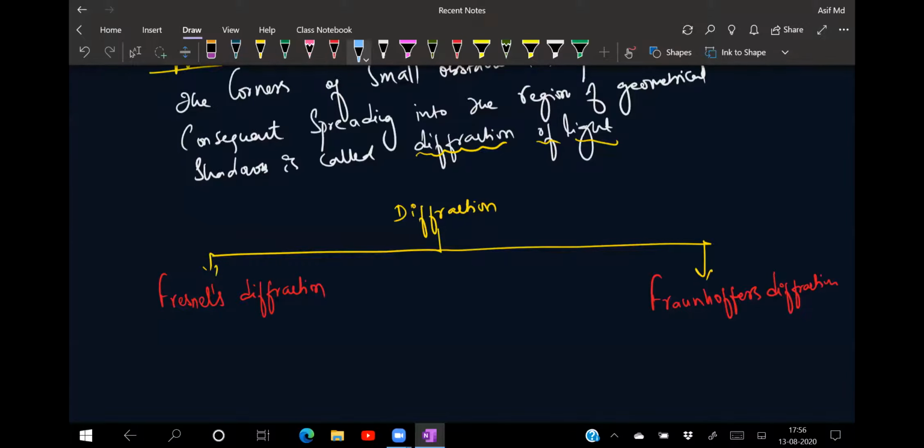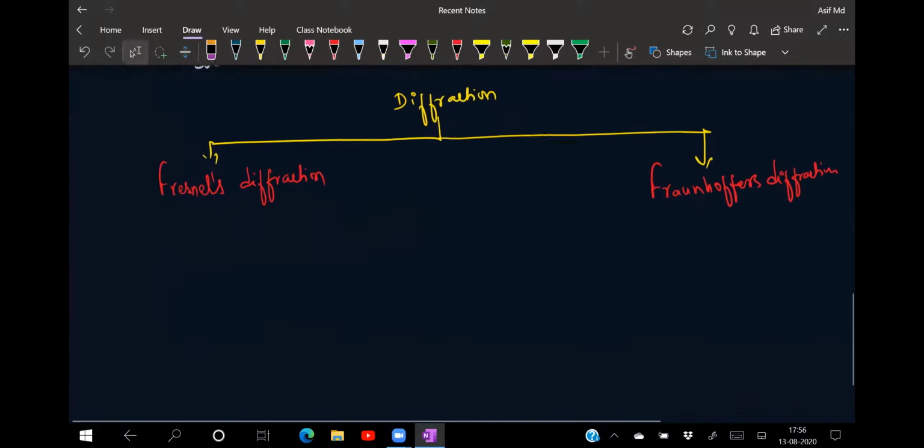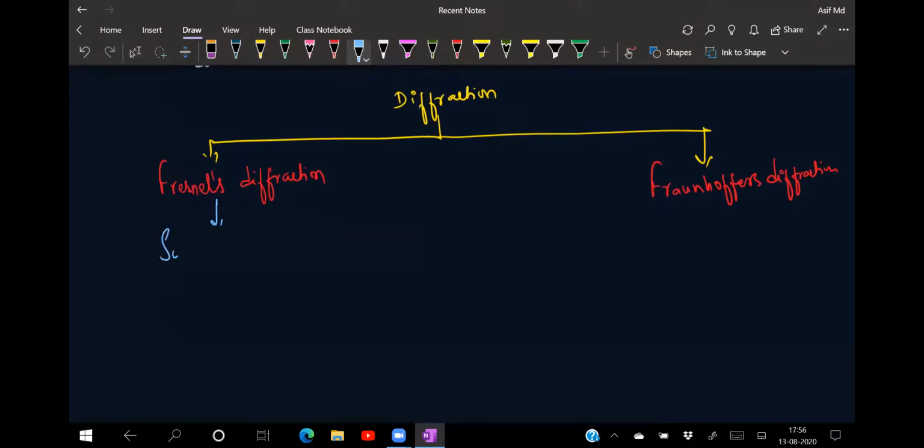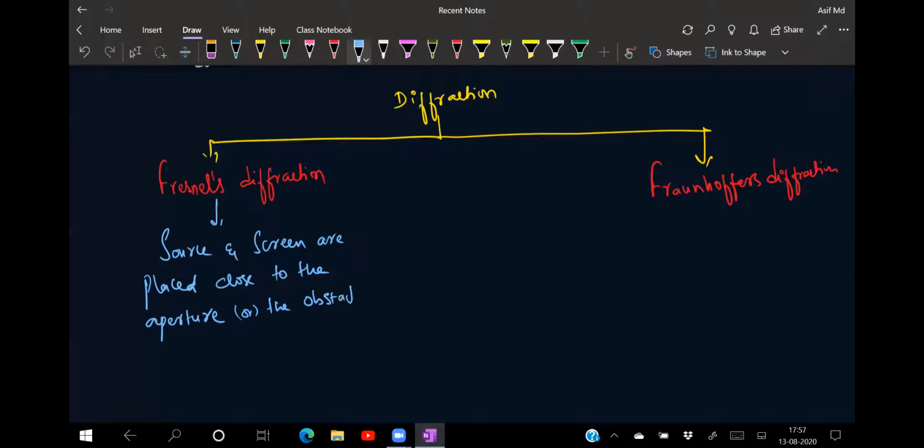Now what is the difference between them? Fresnel's diffraction is one in which the source and screen are placed close to the aperture. Aperture means hole, or an obstacle. Obstacle means an opaque object, isn't it?